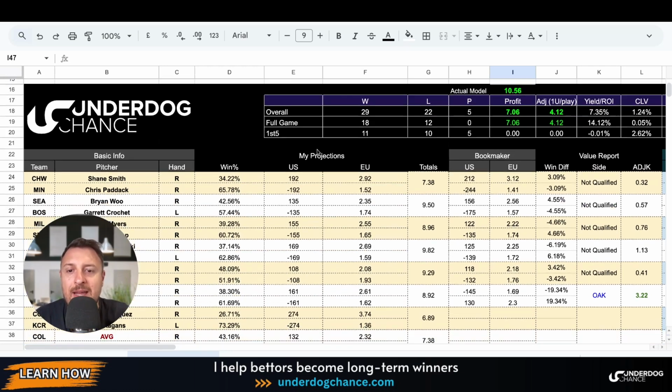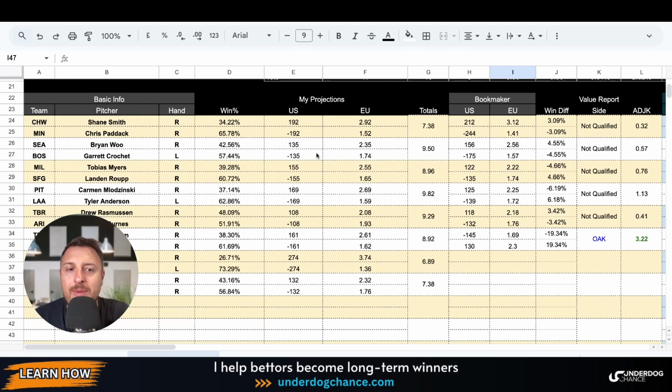Okay, as I said yesterday, I had Pittsburgh and Oakland, both winning bets, and let's check what today's bets are. First game, Chicago White Sox against Minnesota, Shane Smith against Chris Paddock, 2 right-handed pitchers. Based on my projections, Chicago White Sox should be plus 192, or in decimal odds 2.92. I use decimal odds. Bookmakers' odds are plus 212 and 3.12 on Chicago White Sox. So they're a little bit bigger, but still this discrepancy is too small. I use adjusted Kelly criterion where I look for a much bigger number, at least 1.25.